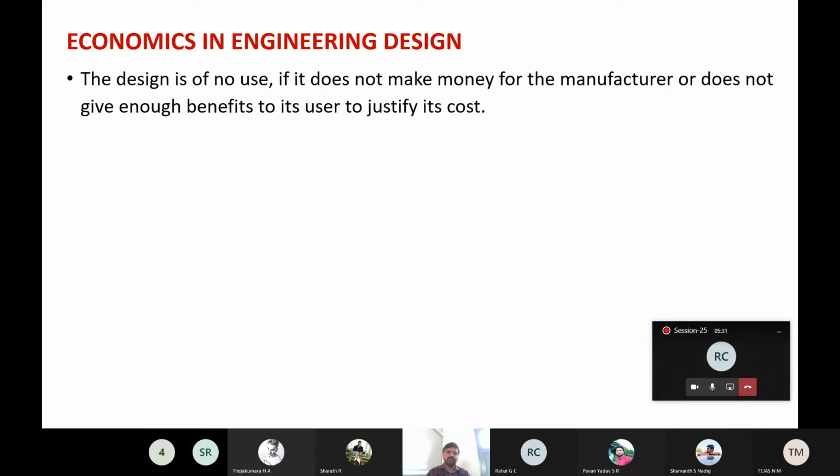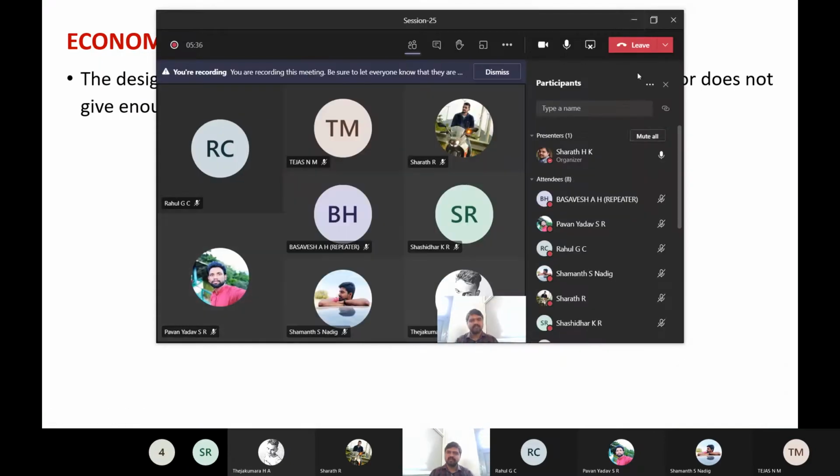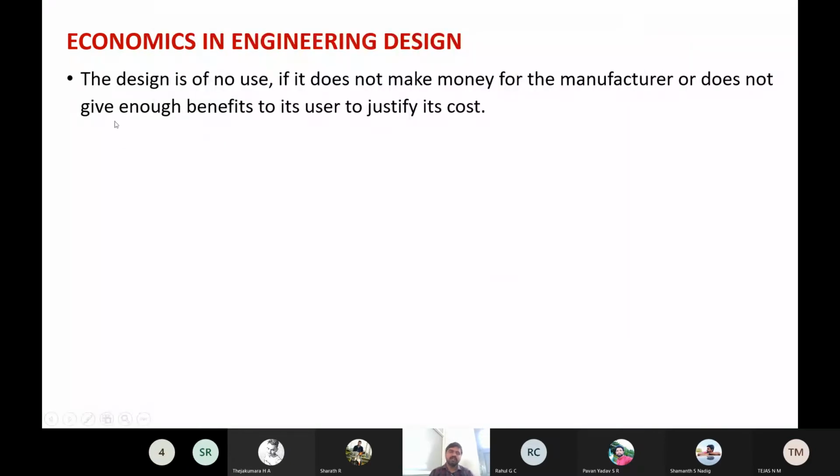The design is of no use if it does not make money for the manufacturer or does not give enough benefits to its user to justify its cost. You can evaluate a design from two points of view: the point of view of the manufacturer and the point of view of the user.